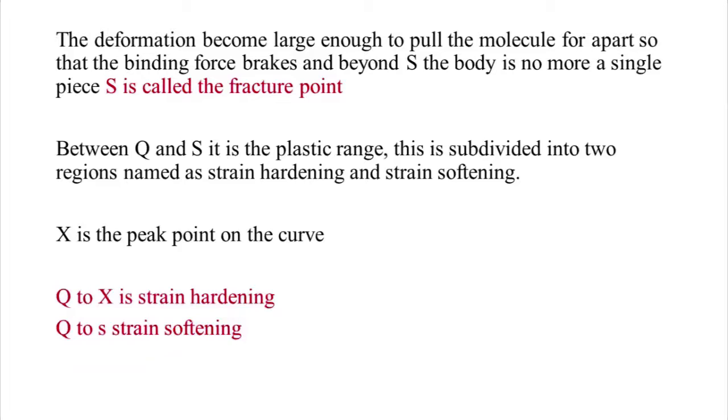Between Q and S, it is the plastic range. This is subdivided into two regions named strain hardening and strain softening, and X is the peak point on the curve. Now Q to X is the strain hardening and X to S is the strain softening.